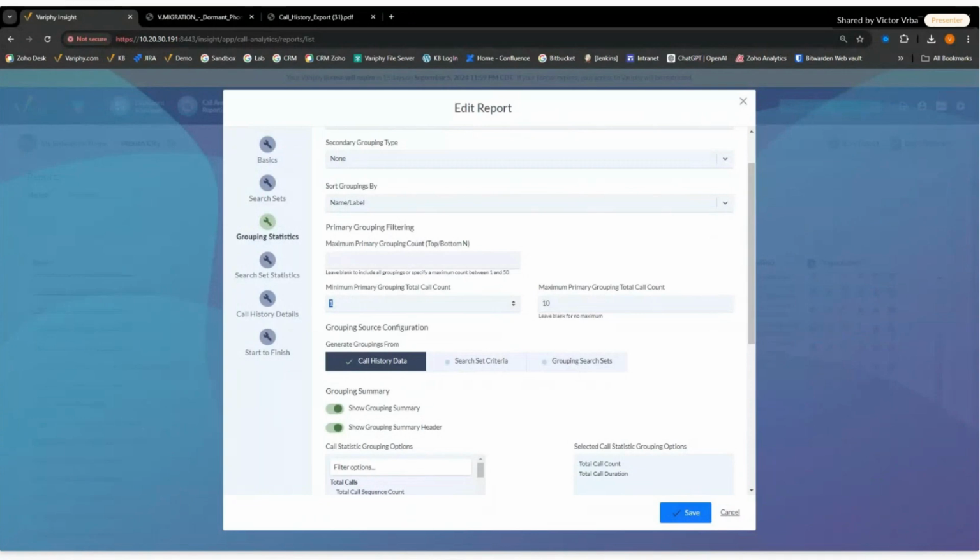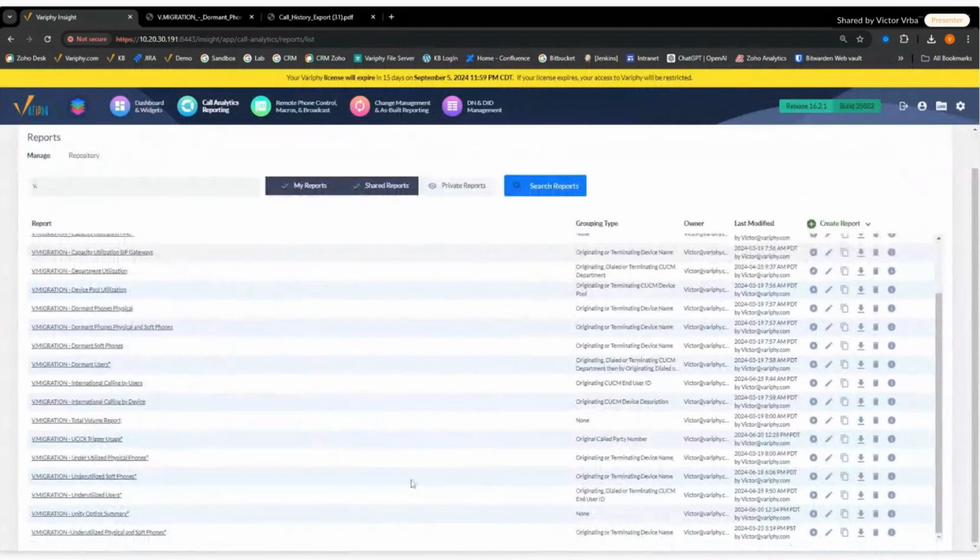You're making a decision on moving to a new platform. You're paying for things on a user-based level rather than maybe a flex licensing level. So if each one of these phones belongs to a user and they've only made 10 calls in the last several months, do I need to go ahead and give them a calling license? So this is a great report to be able to do that.